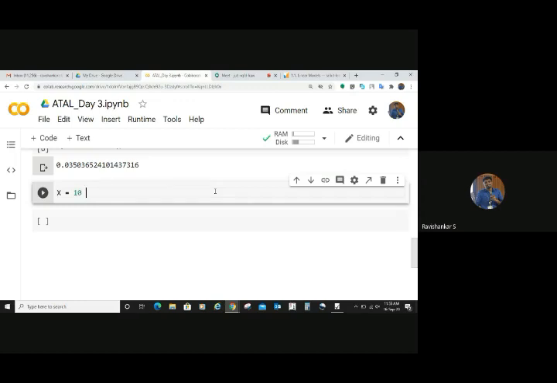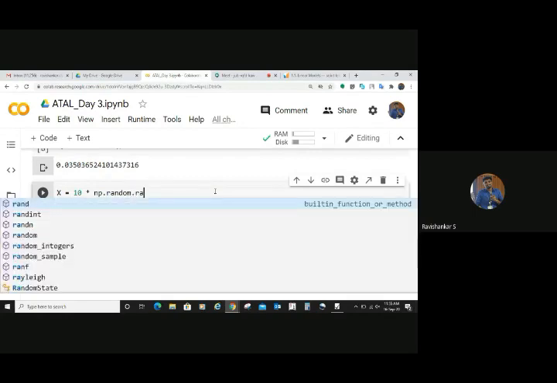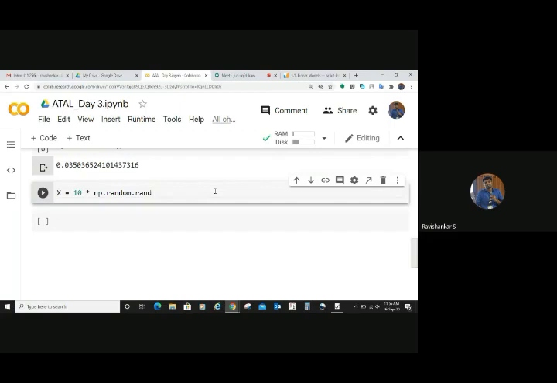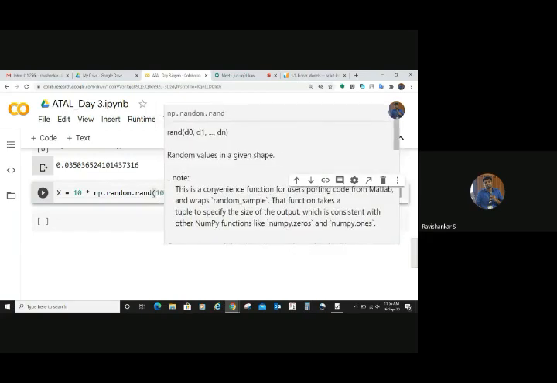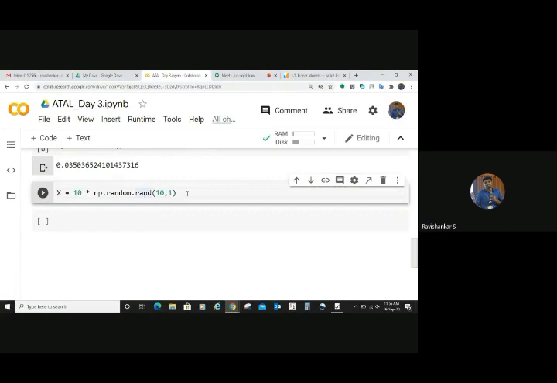And I just multiply it with np.random.rand. I need 10 samples, so that's why I'm putting 10. So 10 rows and 1 column. What I have done is multiplied that with 10. That's all, nothing else, right? You can even multiply by 20 or 30, there is no significance. I just have used a constant, right?